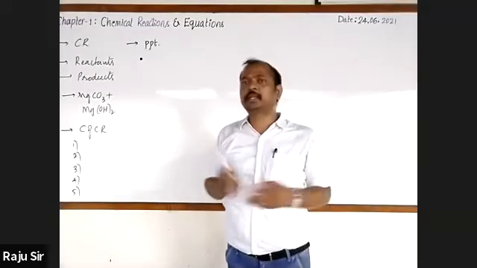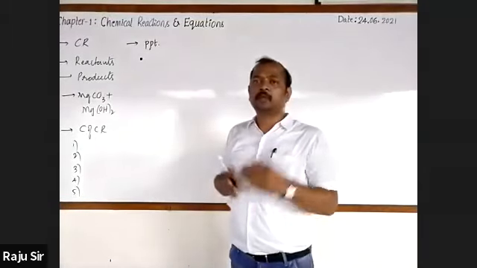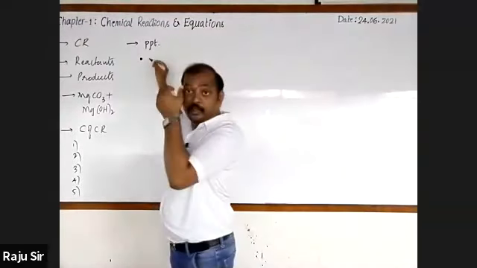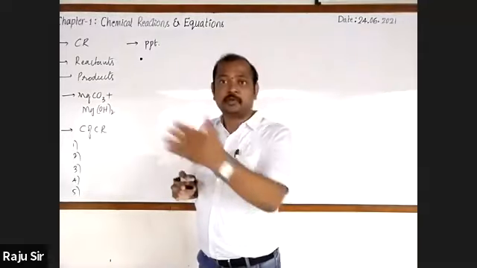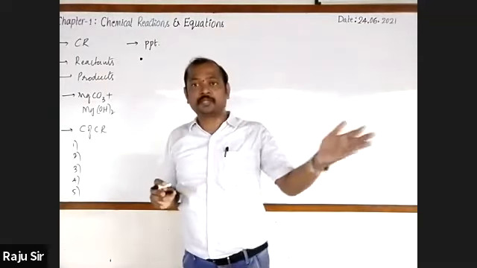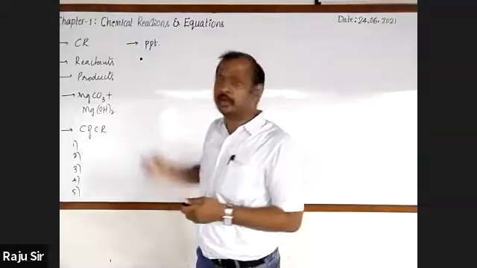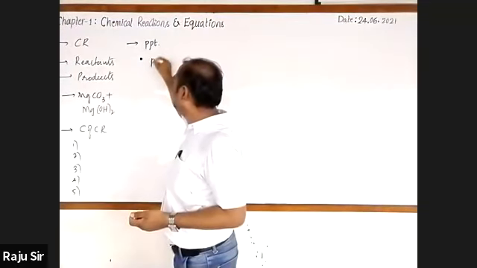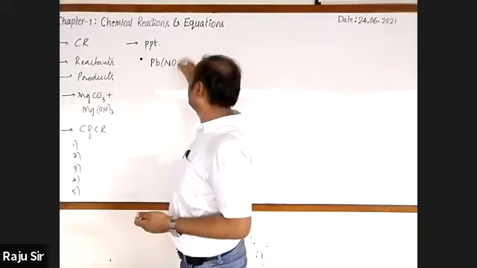You may take the example, the most familiar one which we came across in yesterday's class. It is aqueous solution of lead nitrate, when it reacts with aqueous solution of potassium iodide, that will be written like this: Pb(NO3)2.